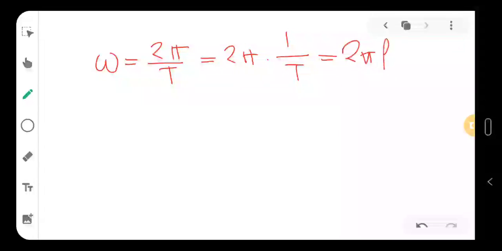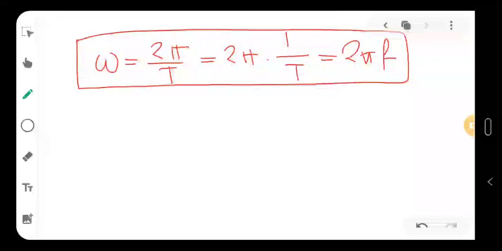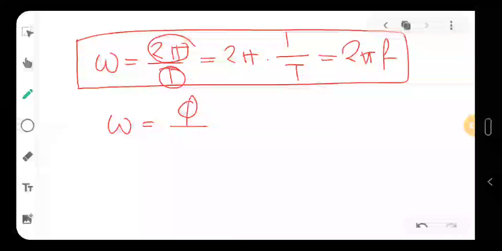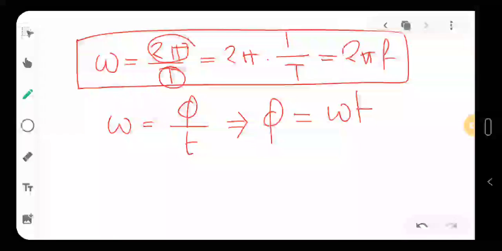So we can relate frequency with our angular velocity, this angular speed. Okay, so this angular speed is what? It is how much the phase of the system which we have imagined is changing. And one more thing that you can see here: omega is equal to 2 pi by T. That means omega is the angle, that is the phase, by time. So from here we can also write that phase is equal to omega into t, right?